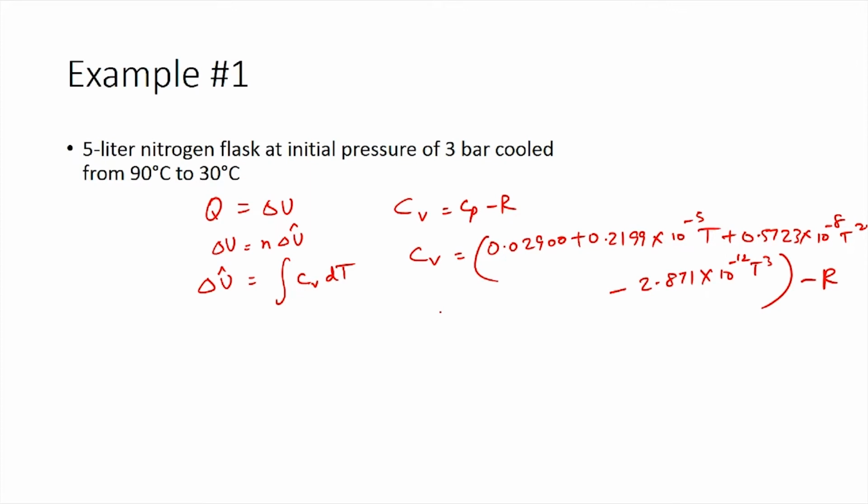So, we would have to use the same units.